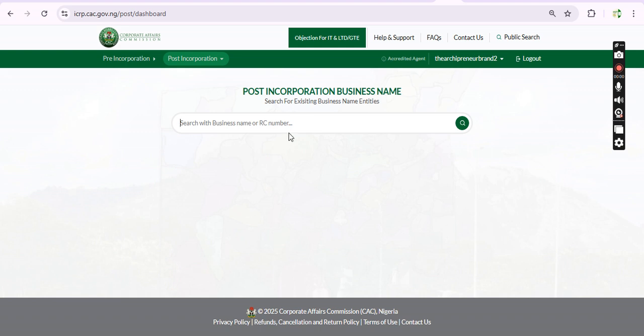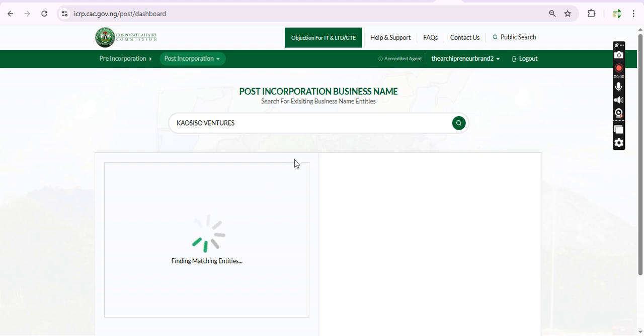And one thing I need to also mention, which we mentioned in our previous video, is that if your annual return is not filed, you cannot do anything on the portal. That is how it is generally, even before the new CAC AI portal. But before the new CAC AI portal, we could view the other processes here. Let me show you what I'm trying to talk about. We could view other processes here, but due to the new CAC portal upgrade, we cannot view them anymore. I will show you what I'm saying.